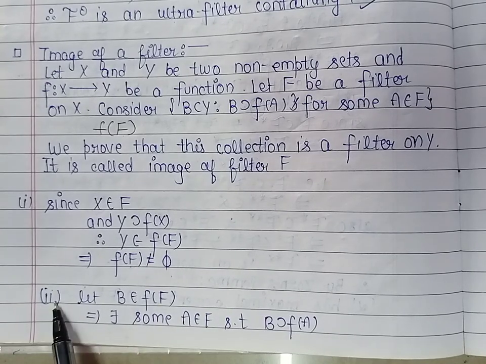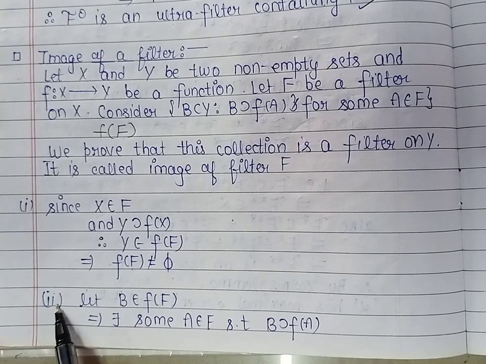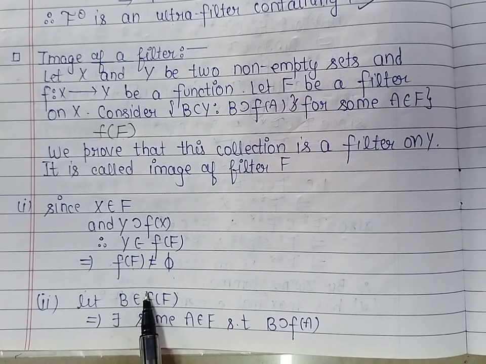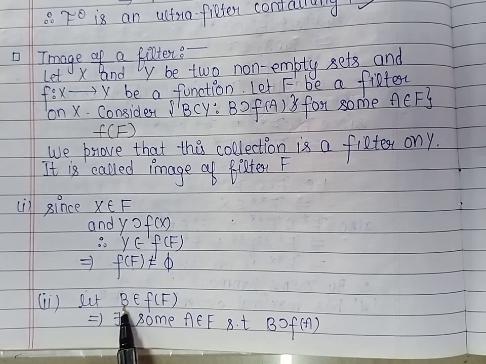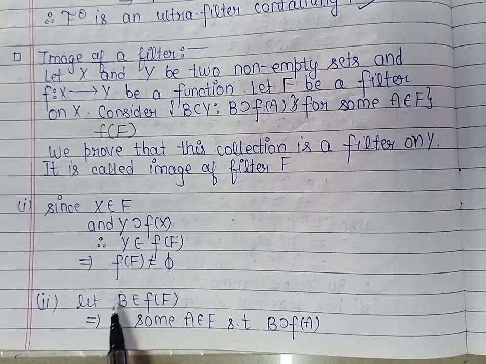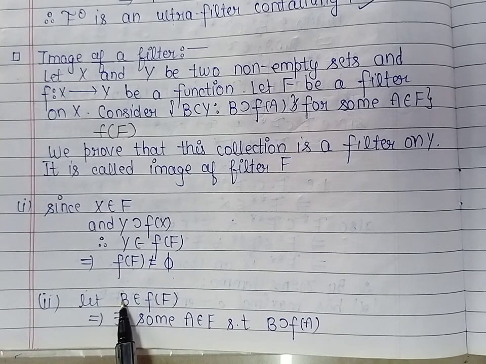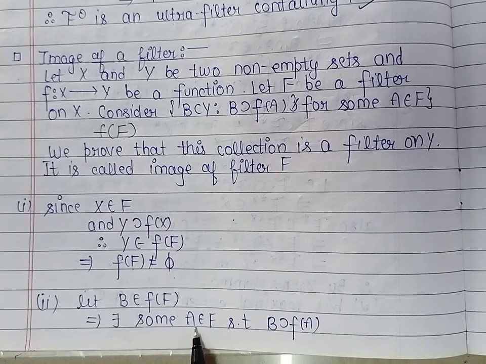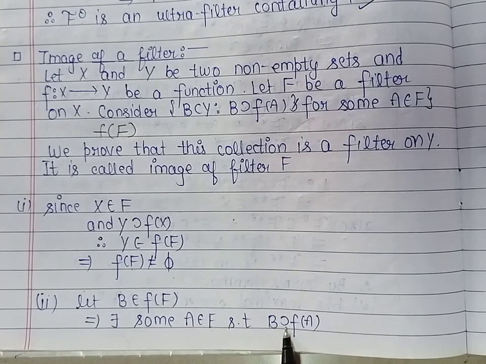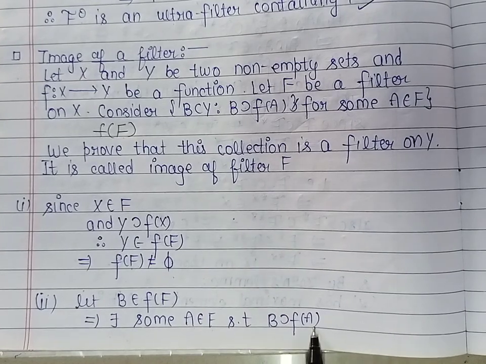Now in the second condition we show that phi does not belong to the collection f(F). So let us take an arbitrary member B belonging to this collection. Now by definition of this collection, B contains the image of some member of filter F. So let us take a member A from the filter F such that B contains f(A).